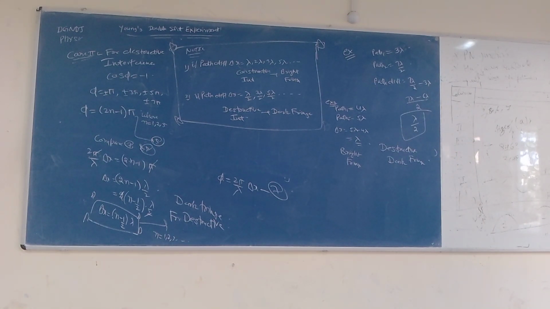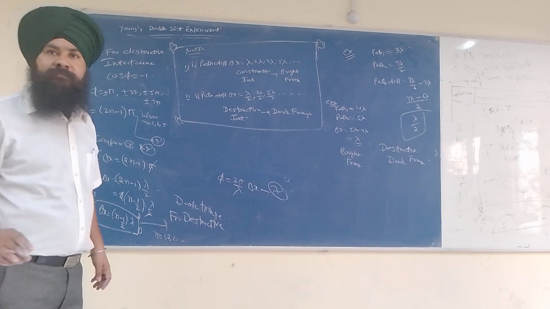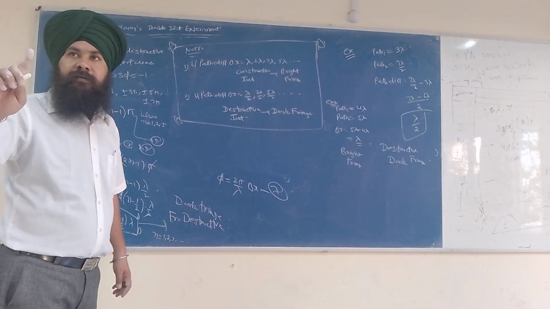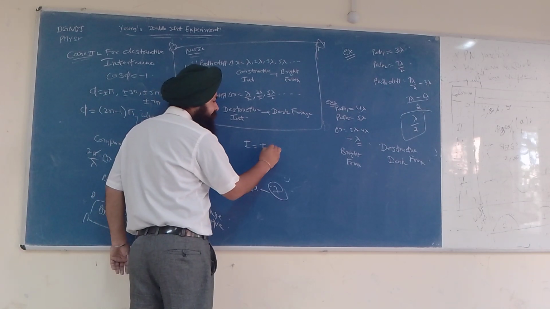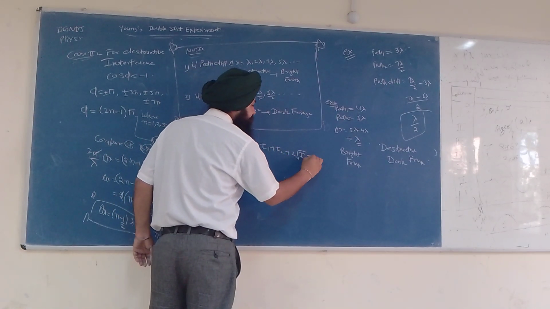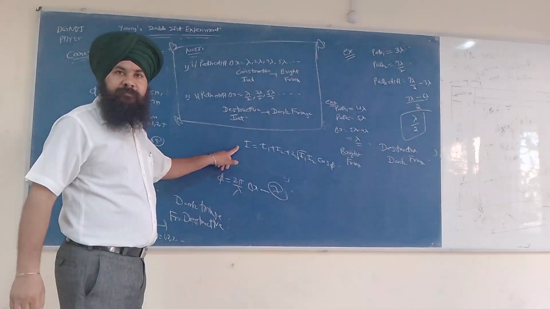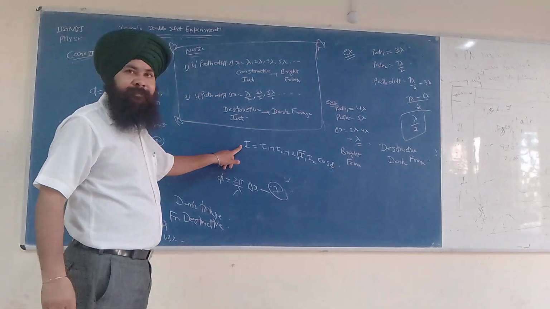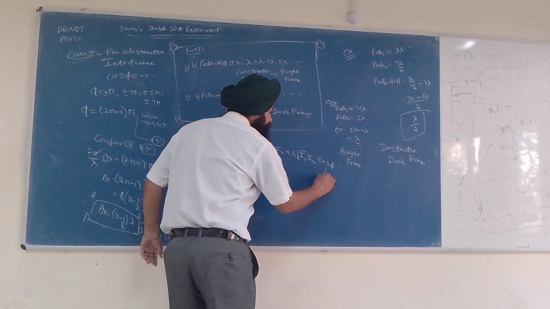Okay, and the last but not least: can you calculate the I maximum? What is the I maximum? Can you calculate what is I? I is equal to I1 plus I2 plus 2 root I1 into I2 into cos phi. When will I be maximum? When cos phi is plus 1.